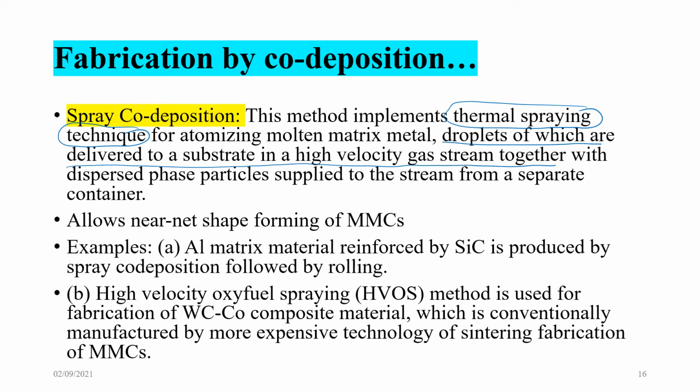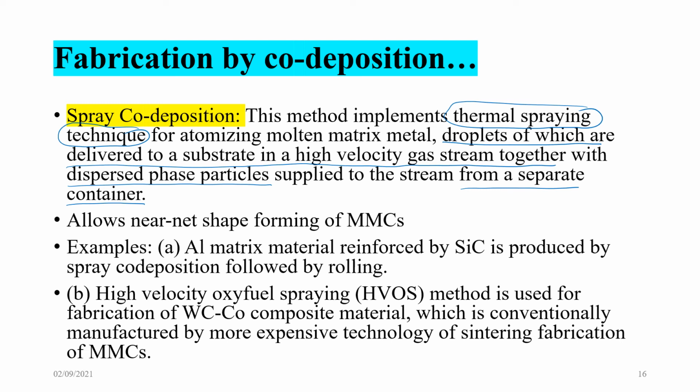So as if you are throwing the droplets to a substrate within a high velocity gas stream together with dispersed phase particles. So both the matrix material as well as the dispersed particles are being thrown at the substrate at a very high velocity. The dispersed particles are supplied to the stream from a separate container.